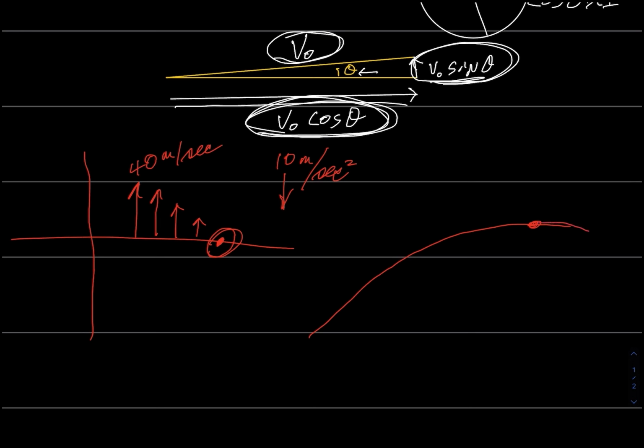And then the vertical velocity is going to start to get negative, because gravity inexorably is going to be adding to the negative component of his vertical velocity.